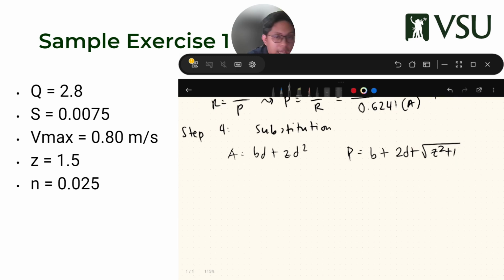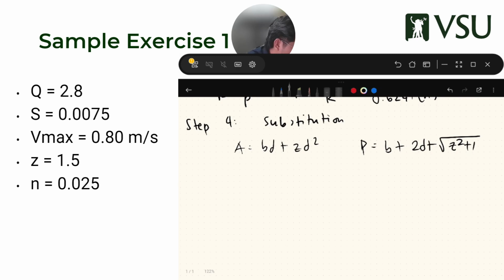So let's work with A first. A is 3.5 equals BD plus 1.5 D squared.